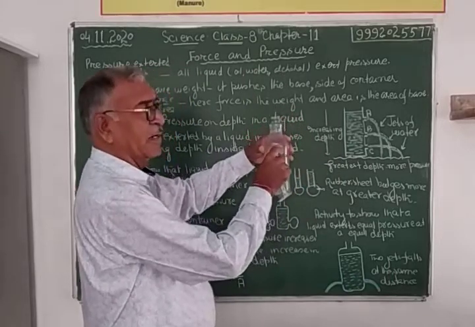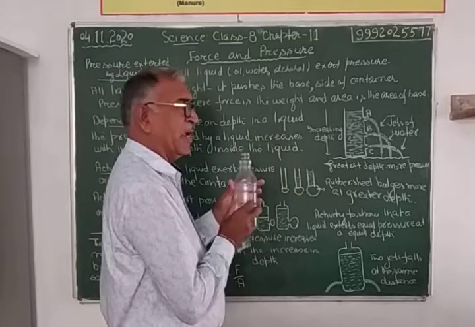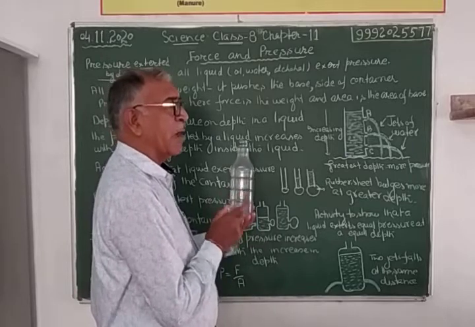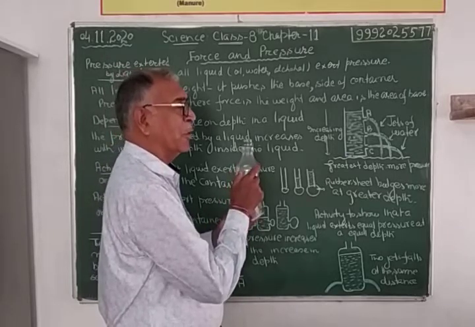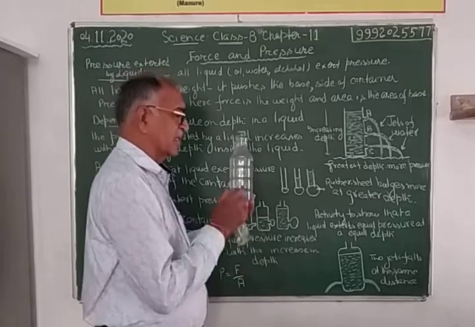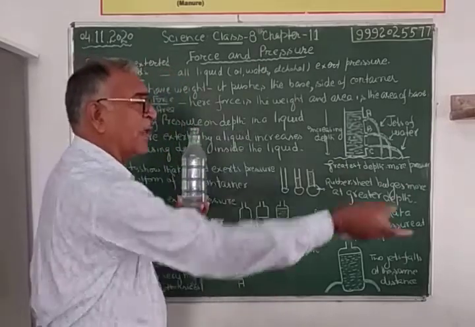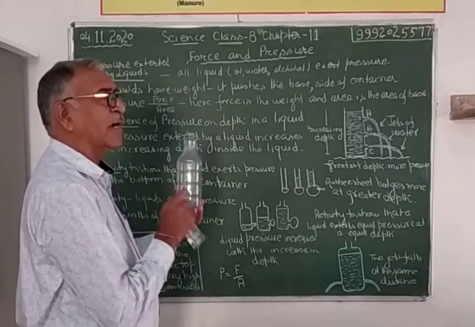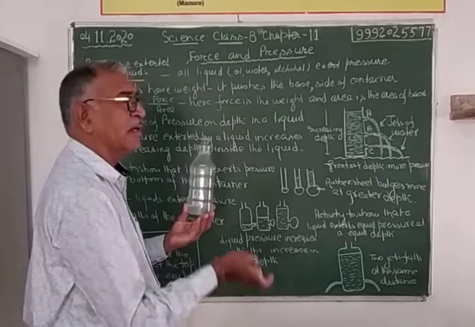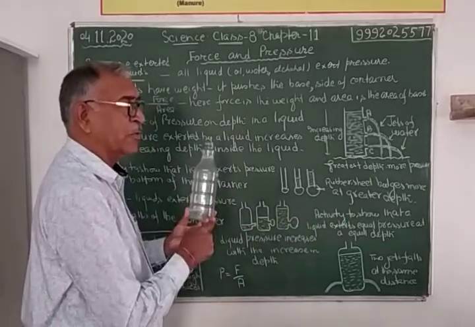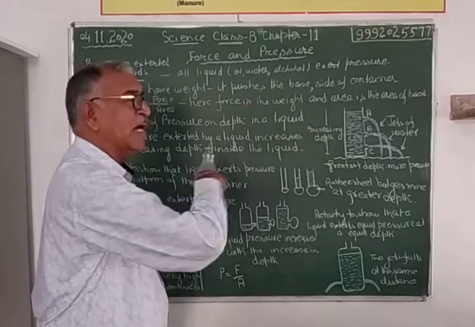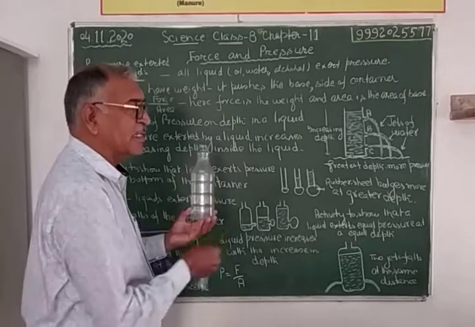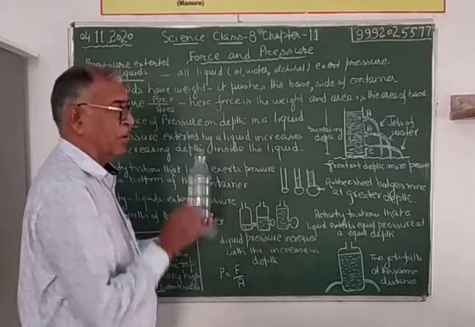At point A, depth of the water was less. At point B, depth of the water was more than A but less than C. And at C, the depth of the water was comparatively more than A and B. That is why the jet of C has fallen at a far off place as compared to A and B, and jet of B has fallen at a comparatively lesser distance as compared to C, but it has gone beyond the jet of A. Jet of point A is just nearer to the base of the bottle.